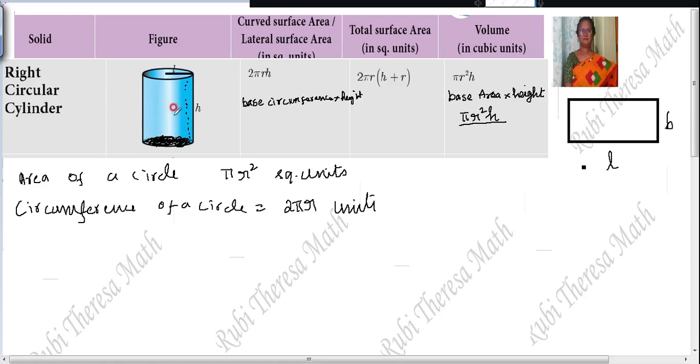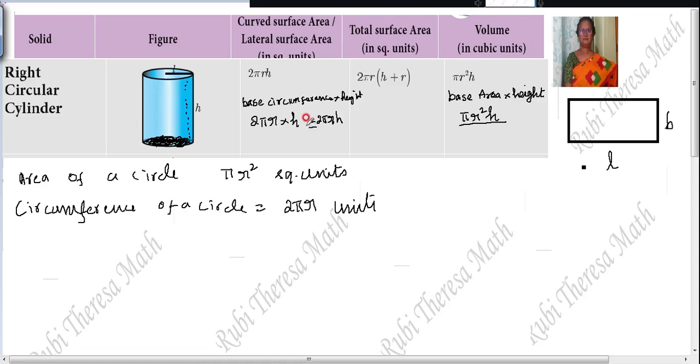You see, wherever you bisect this, you will get a circle, isn't it? So base circumference into height. What is the base circumference? Circle. When you cut this, you have to get the same shape. Are you getting or not? Yes. So circumference of the circle is nothing but 2 pi r. Height is h. So 2 pi r h.